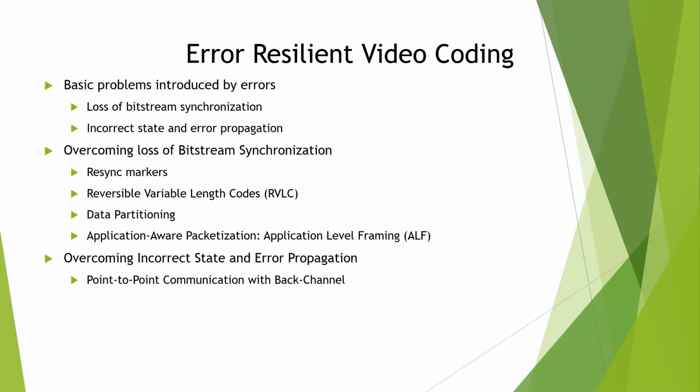Then after that we will see about overcoming the loss of bitstream synchronization. This is done by four different methods. The first one is resync markers. The second one is reversible variable length codes or VLCs. The third one is data partitioning, and the fourth one is application aware packetization. That's called application level framing. So we'll see that. And in the next slide we will see about overcoming the incorrect state and error propagation. There we will see about point-to-point communication with the back channel.